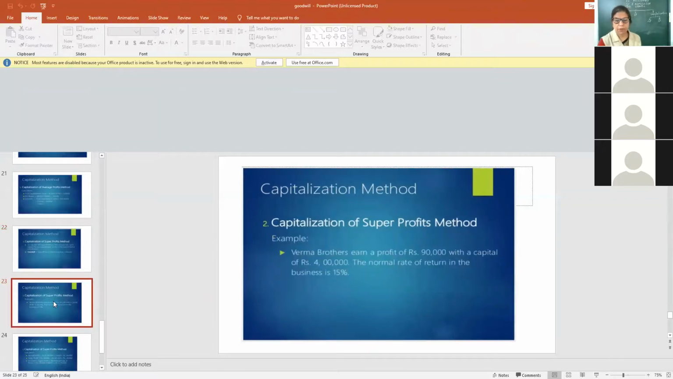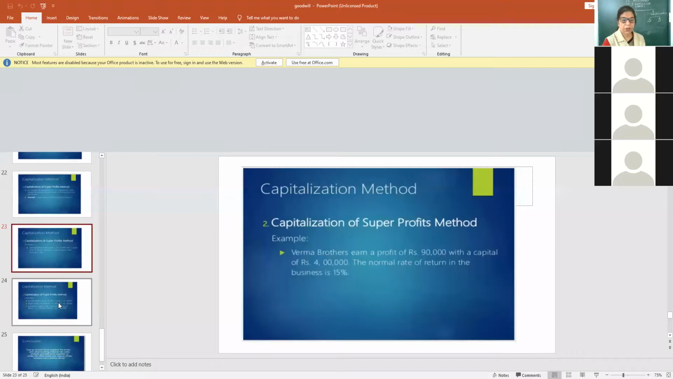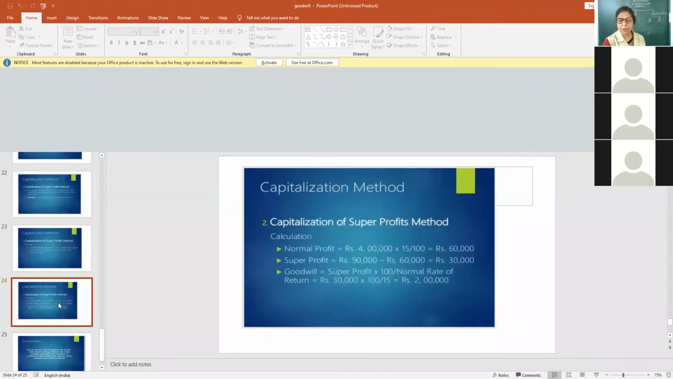I am giving you one example. Verma Brothers earn a profit of 90,000 with a capital of 4 lakh. Normal rate of return is 15%. Note down the question. They are earning 90,000 with a capital of 4 lakh. Rate of return is 15%. See, normal profit is 4 lakh into 15%. Super profit is average profit minus normal profit. Goodwill is equal to super profit into 100 upon normal rate.